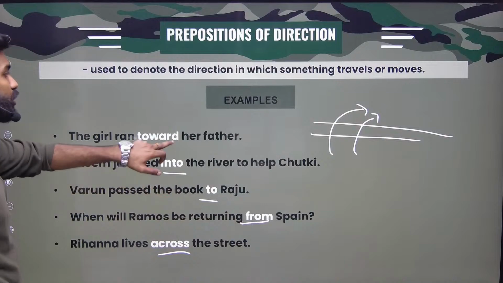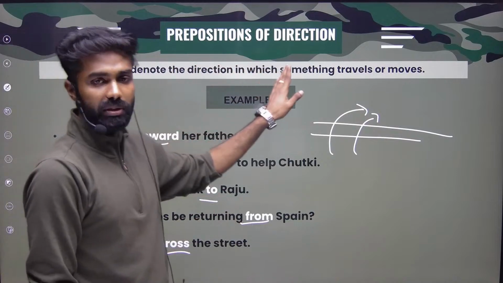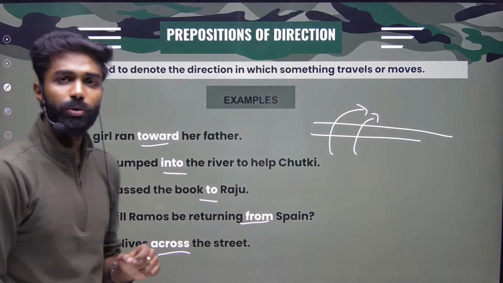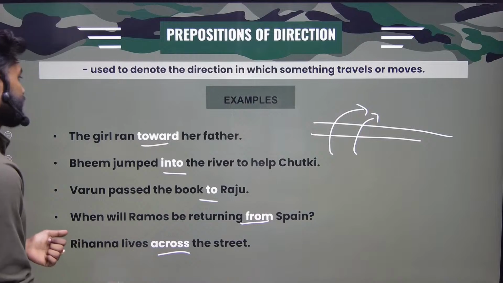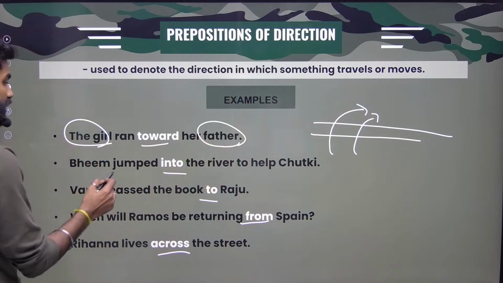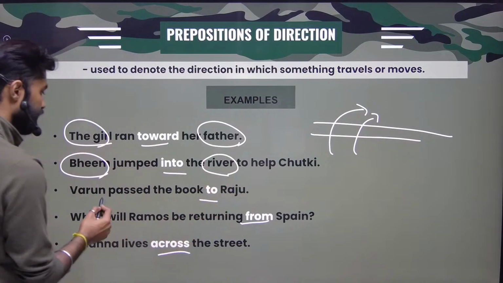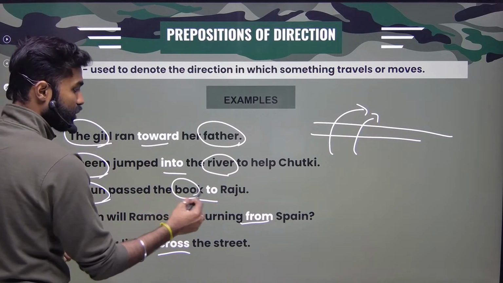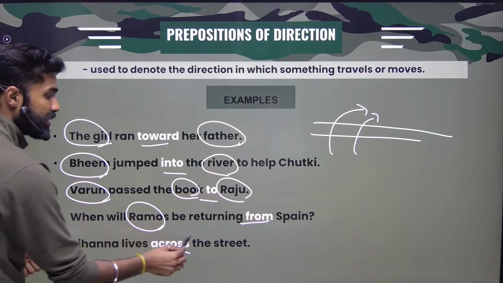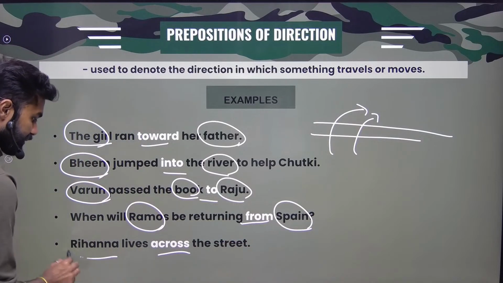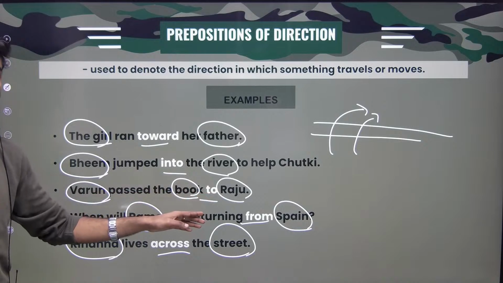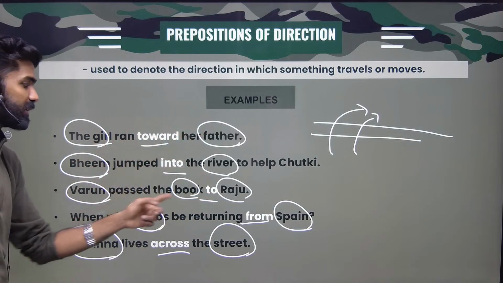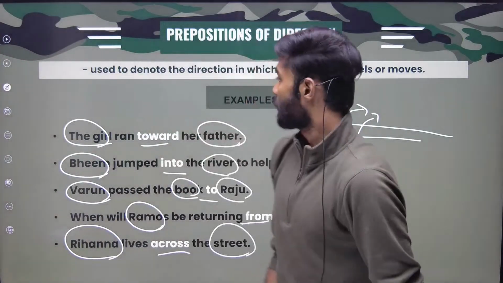So from, to, into, toward, all these are some examples of your prepositions of direction, right? And also I told you, what do you mean by prepositions? Prepositions show relations: the relationship of a noun or pronoun to another word in the same sentence. The girl, father. Beam, river. Varun, pass the book to Raju. When will Ramos, Spain. Rihanna, across, street. All these words are prepositions. Why? Because they show the relationship between these circled words. That's it. All right. Next one.